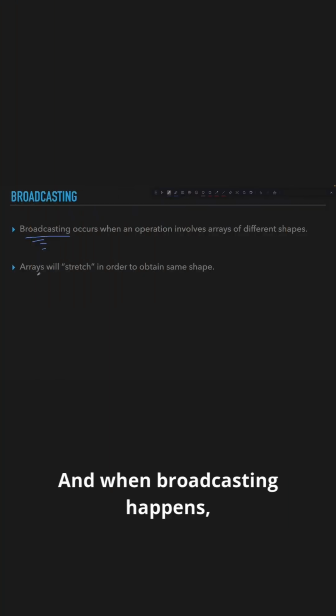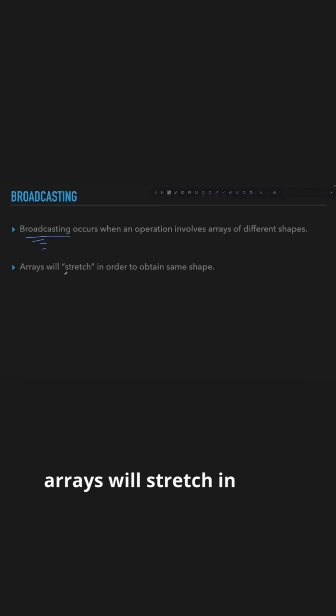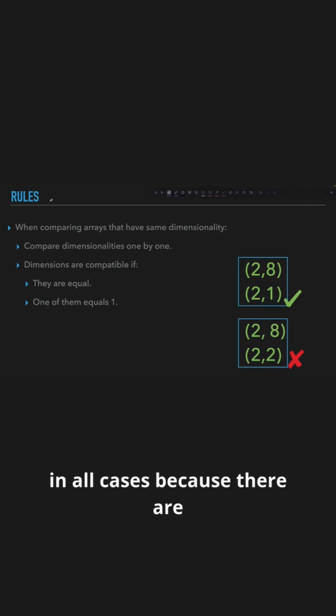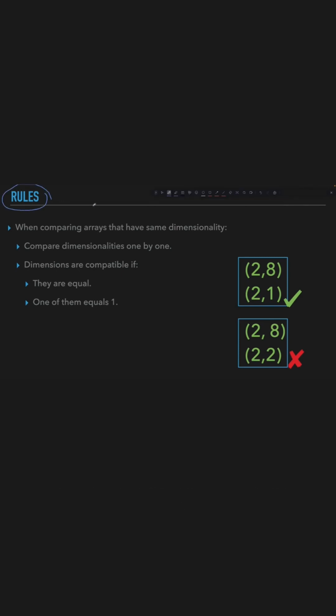And when broadcasting happens, arrays will stretch in order to obtain the same dimensionality. So, we cannot use broadcasting in all cases because there are some conditions that must be met first. And when we compare arrays that have the same number of dimensions, we will compare array dimensions one by one.